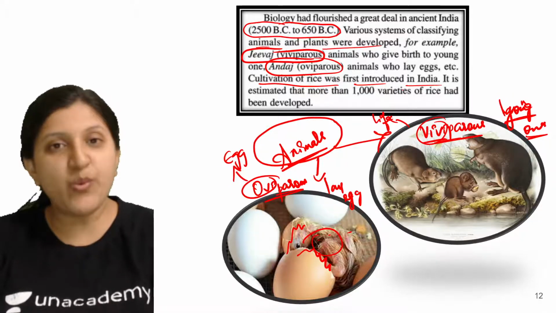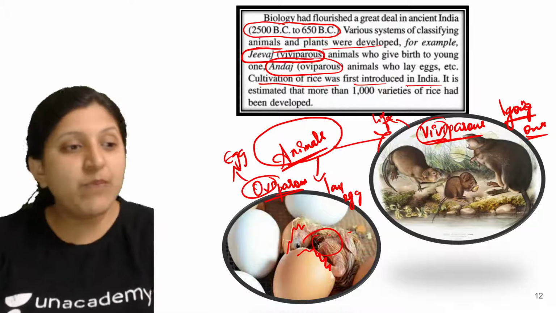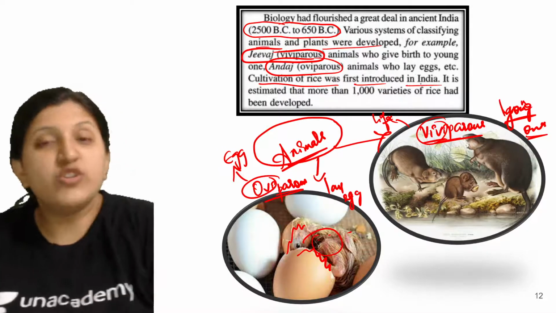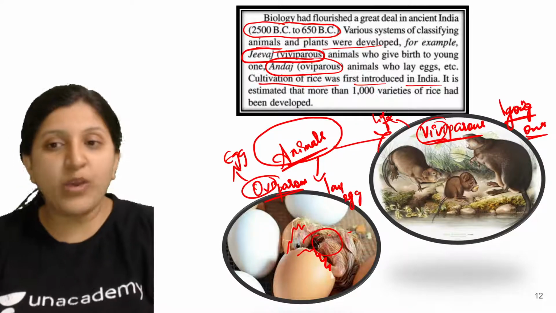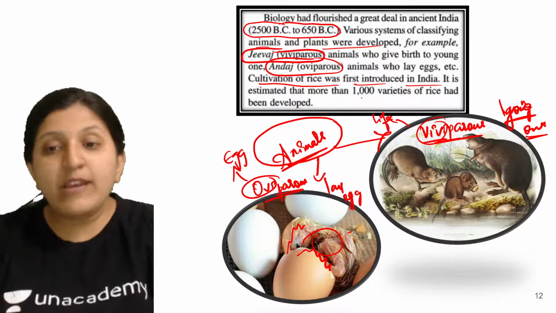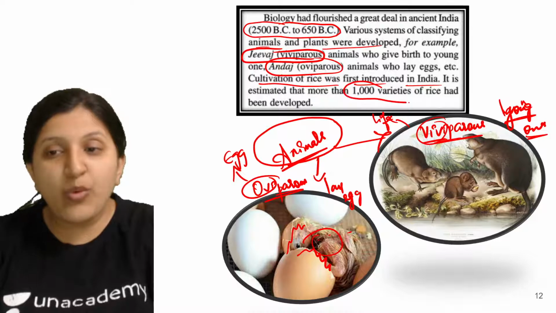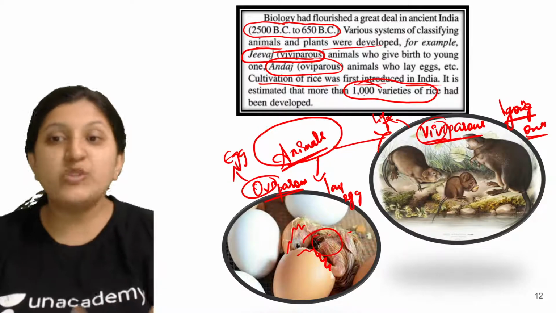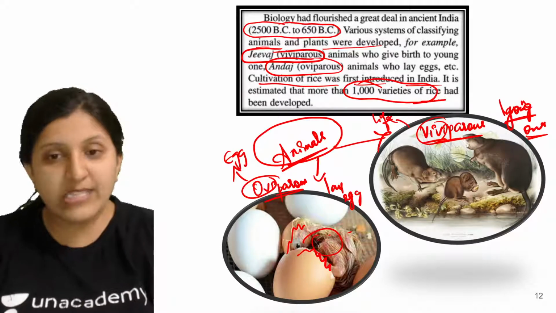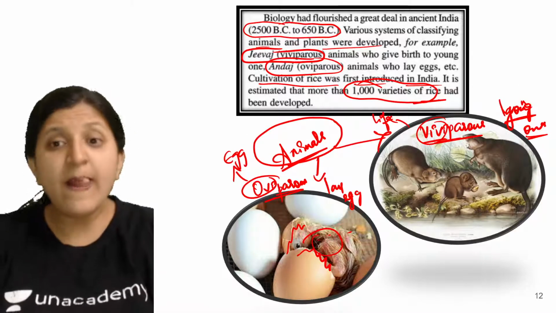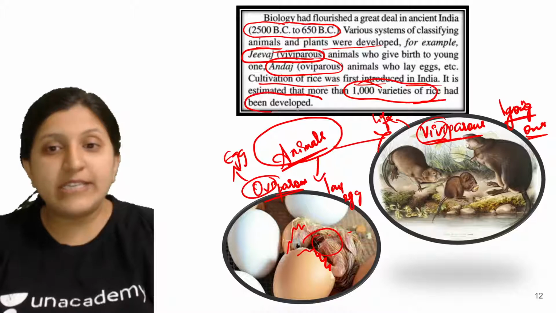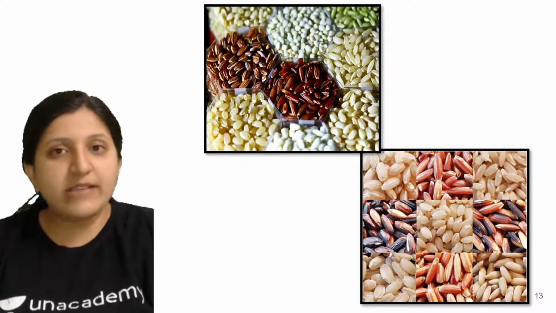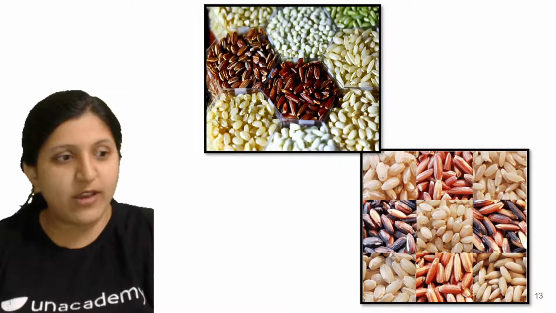It is not always white rice. Some consume red rice, brown rice might be there. Depending on what they are growing, it is estimated that there are more than 1,000 varieties of rice. It is not just one or two varieties, more than 1,000 varieties of rice that we can see, and they are being cultivated. You can see here the white rice is the normal one that we consume, like always.